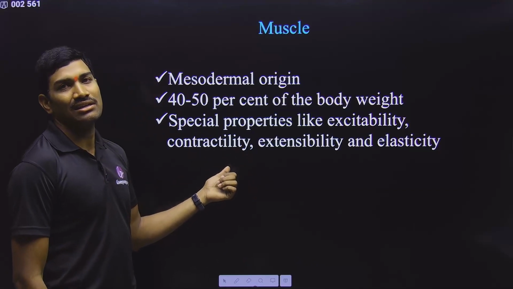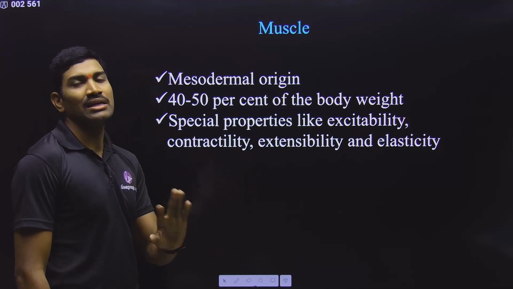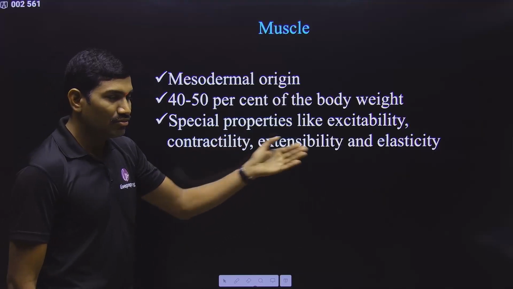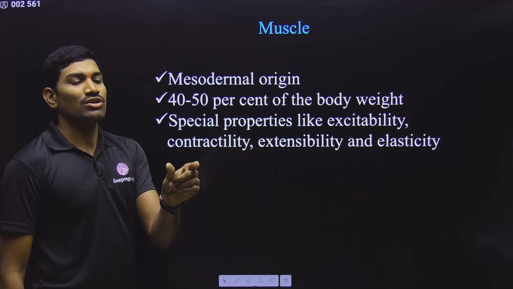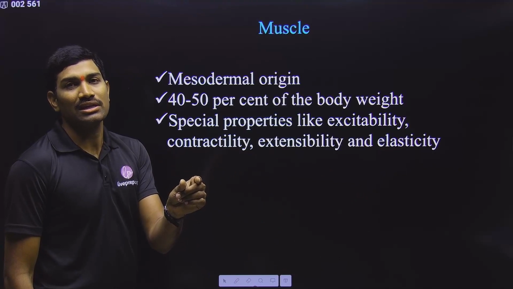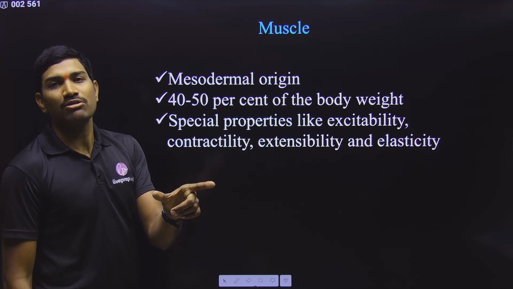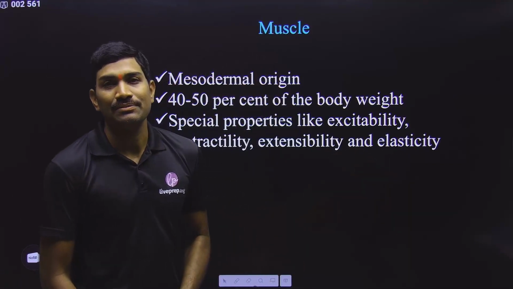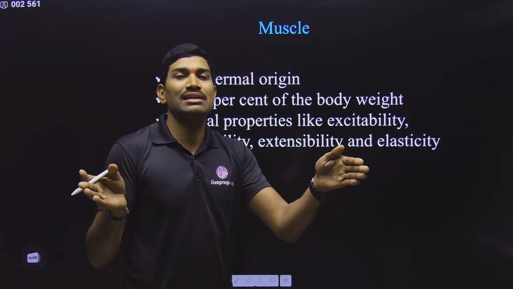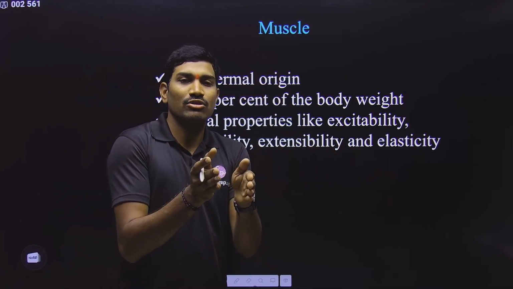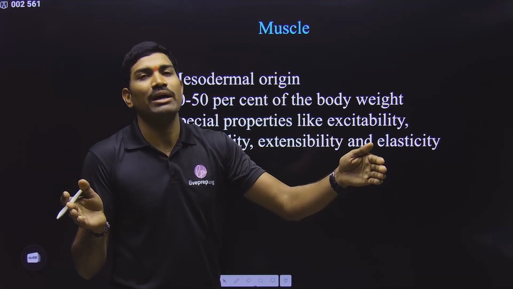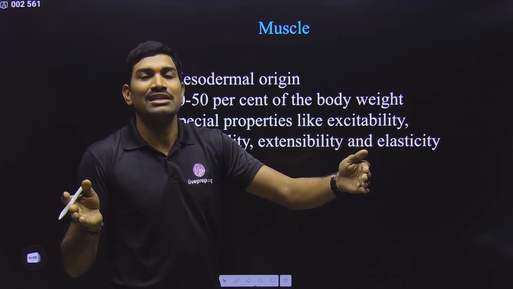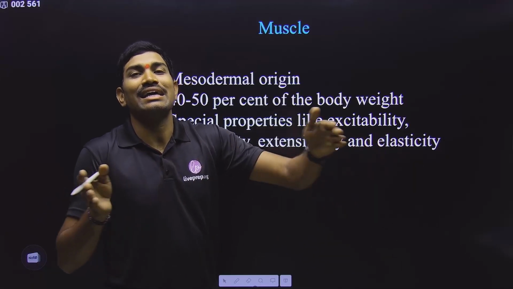Next, contractility. Muscle cells can undergo contraction, but not the neurons. The sarcomere length, which we will study in the coming sections, will decrease upon contraction, and upon relaxation it will come back to normal. Then extensibility and elasticity. The entire muscle can undergo shortening and can again go back to the relaxed state. So when compared with the shortening, the relaxed state is considered the elastic or extended state.